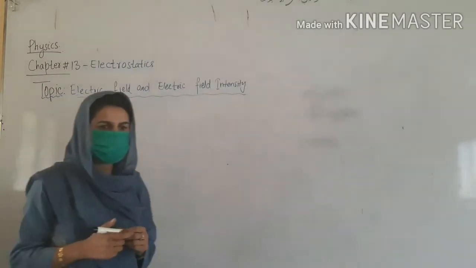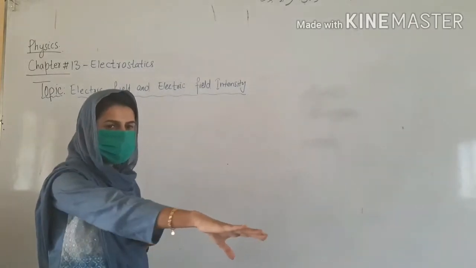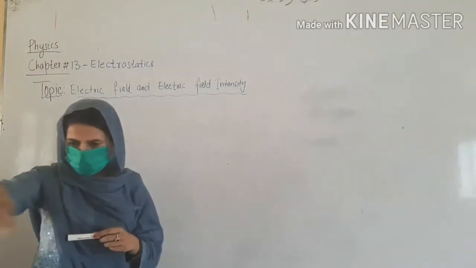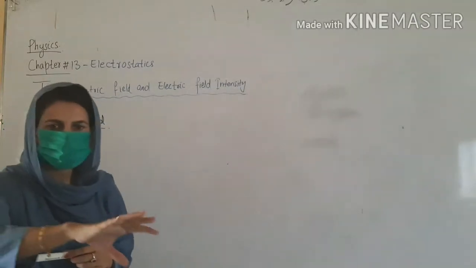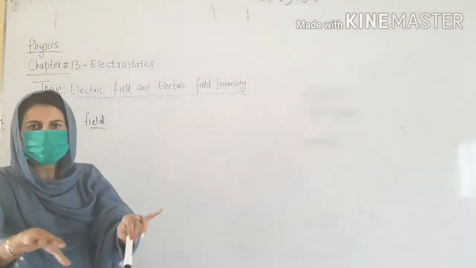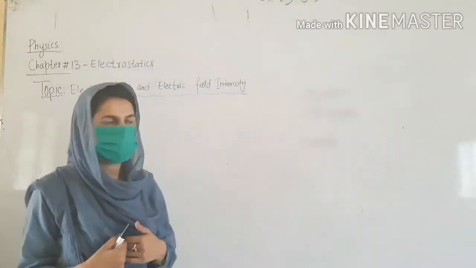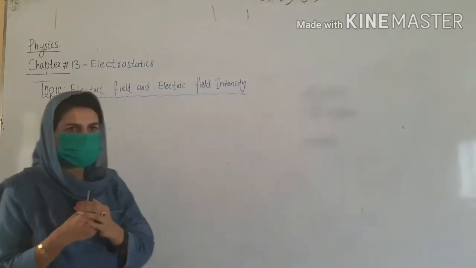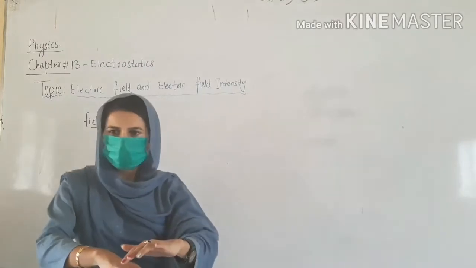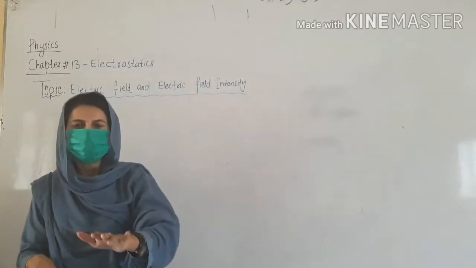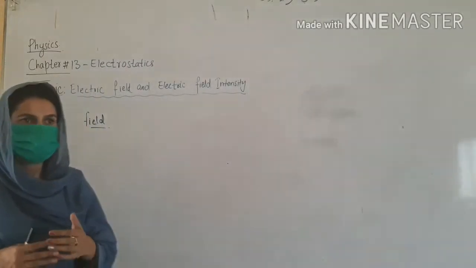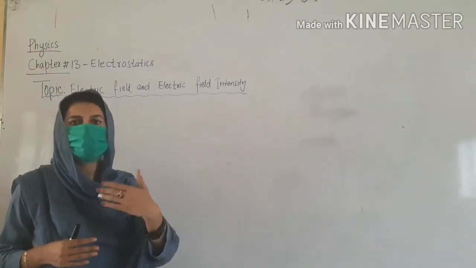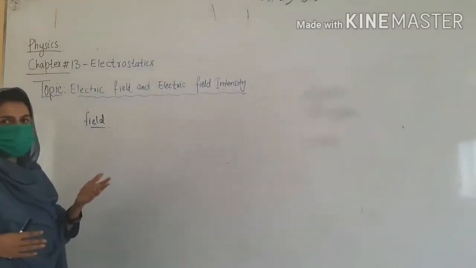Suppose I am standing here, and the region or the things around me where my effect, my hand effect or my authority can be felt, that will be my field. Simply I can say that the region around me where my effect can be felt, or where my hold can be felt, is called a field.